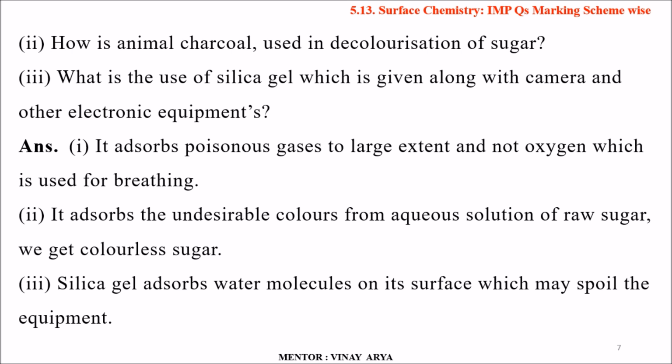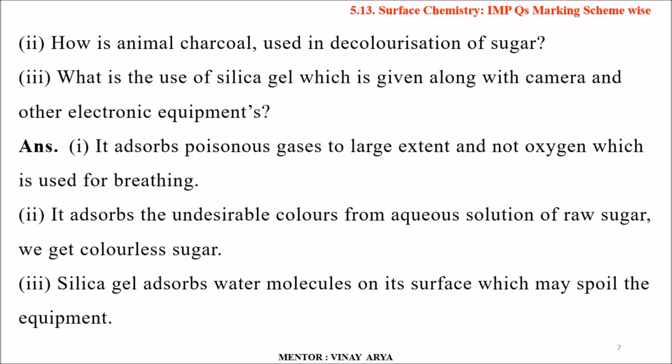The answer to the first part: it adsorbs poisonous gases to a large extent and not oxygen, which is used for breathing. Second, it adsorbs the undesirable colors from an aqueous solution of raw sugar and we get colorless sugar. So the animal charcoal takes up the colors from the yellowish green solution which we get as the juice of sugar cane.